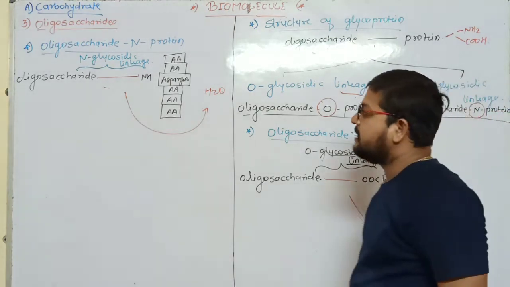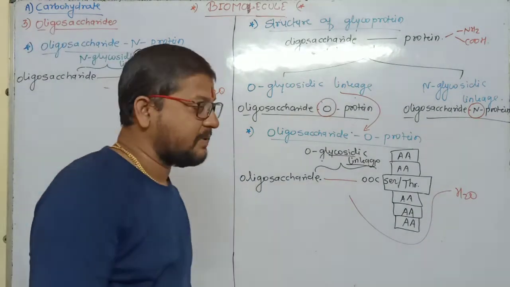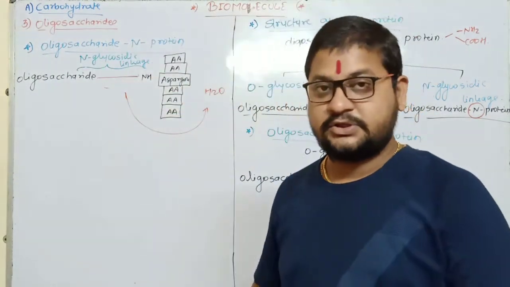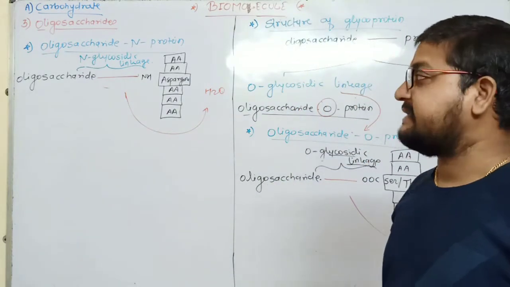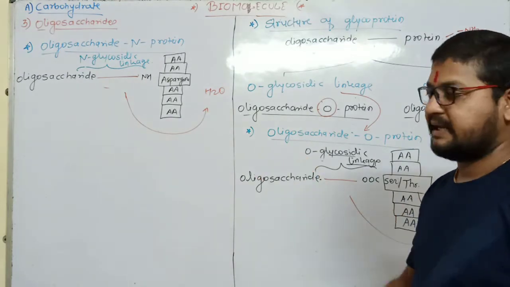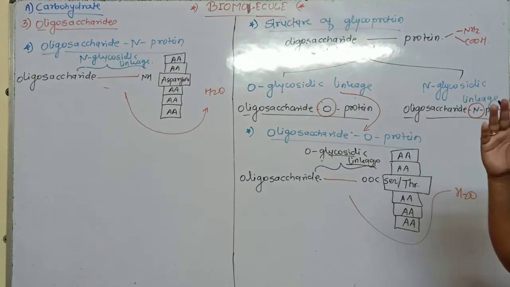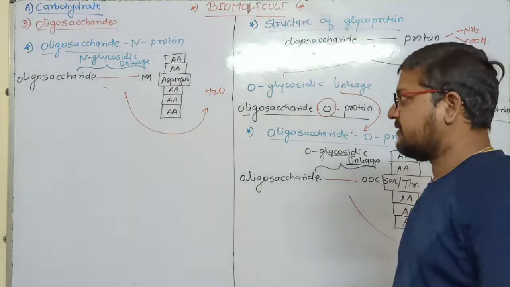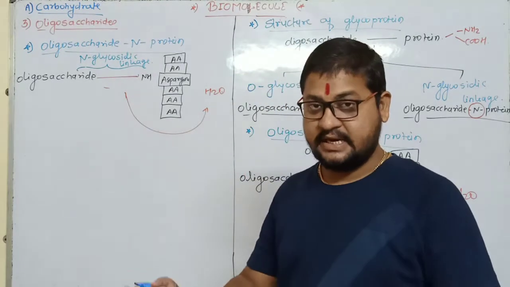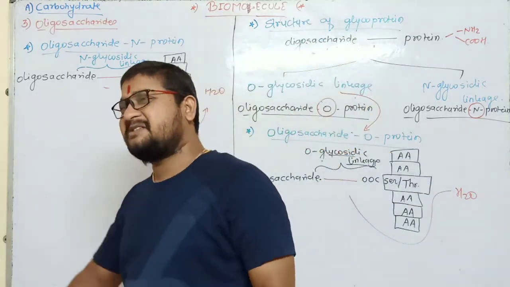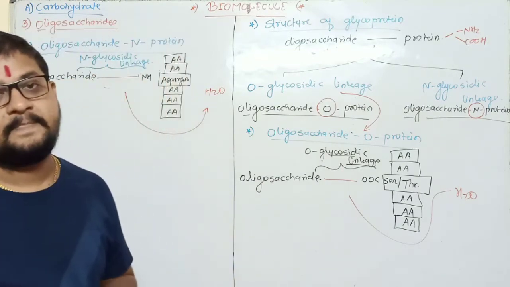O. Understand? So this is an important question and an important topic regarding its structure, and the question was already asked in a previous year examination, or in many previous year examinations. So that's what I am telling you: what is the condition for the formation of O glycosidic linkage and what is the condition for the formation of N glycosidic linkage. Understand? Now there are a lot of types of glycoprotein present in the body.